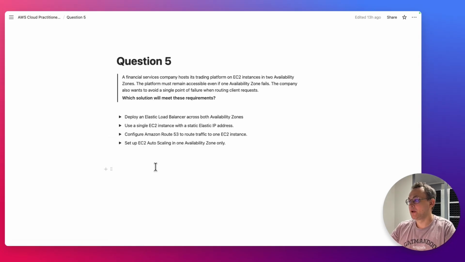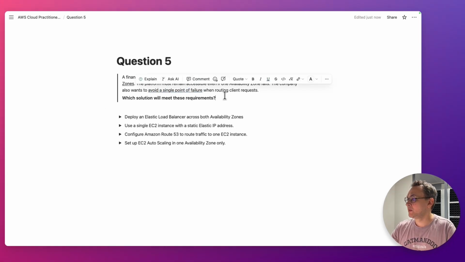A financial services company hosts its trading platform on EC2 instances in 2 availability zones. The platform must remain accessible even if one availability zone fails. The company also wants to avoid a single point of failure when routing client requests. Which solution will meet these requirements? According to the question, the company runs its application on EC2s in 2 AZs, but they need something in front of the EC2 instances in order to be able to route traffic there. And avoid single point of failure is also what we're going to avoid here.